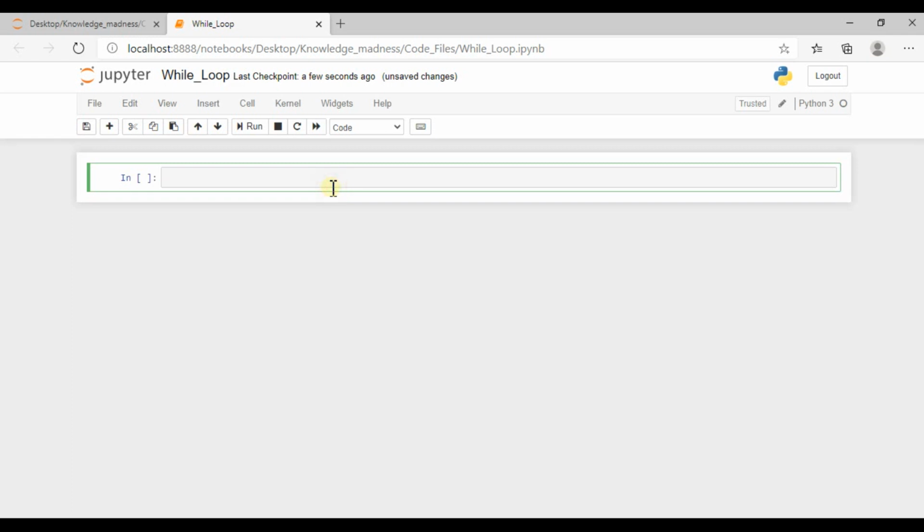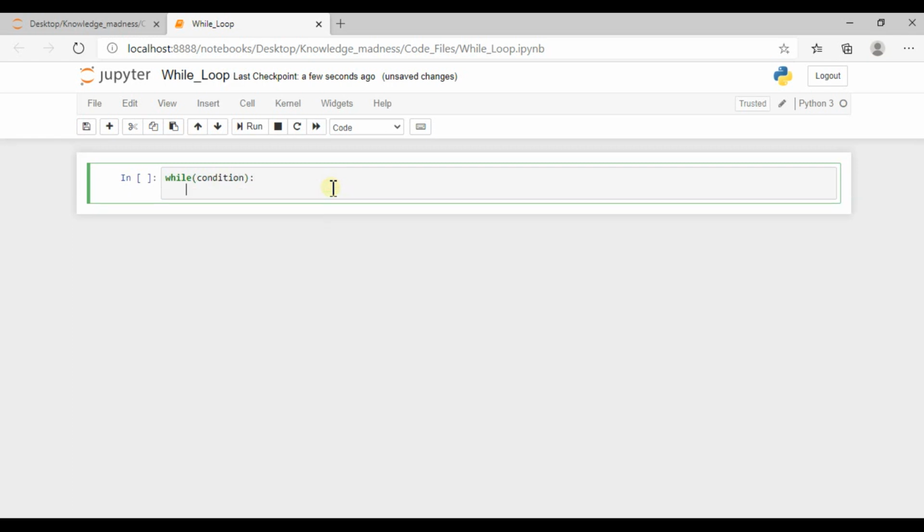The basic concept of while loop is: while, then the condition, and then there is some indentation and here is a group of statements, or you can say a set of statements.